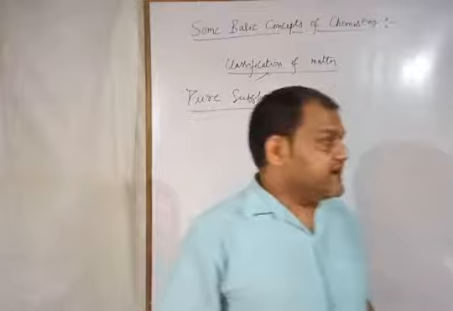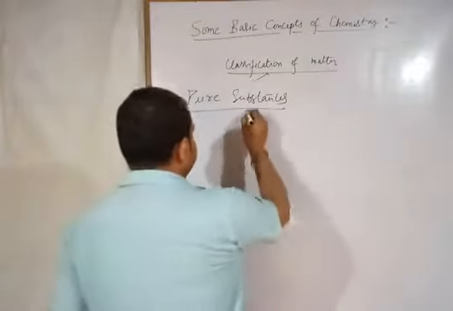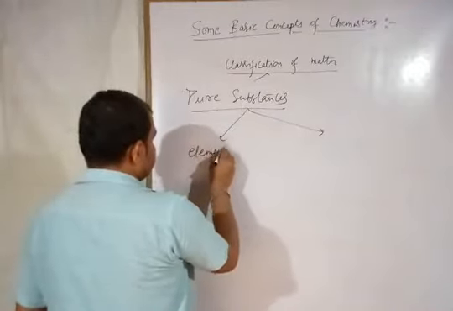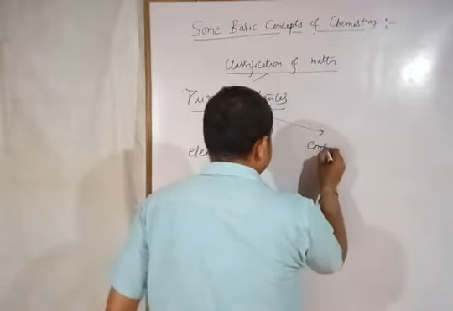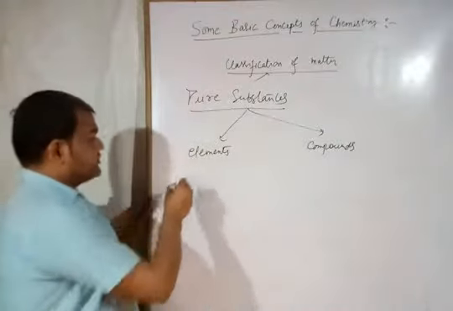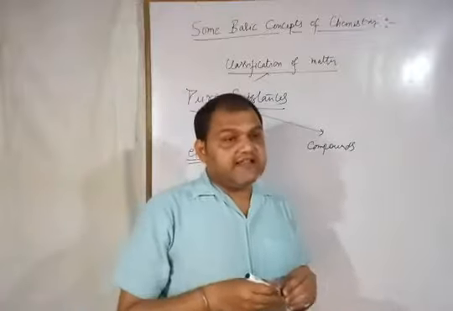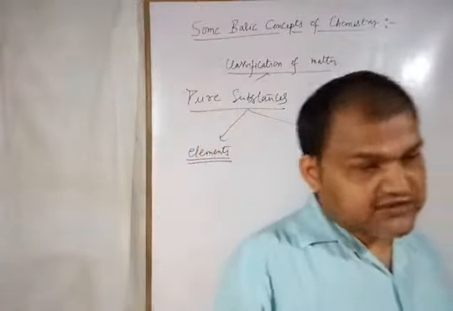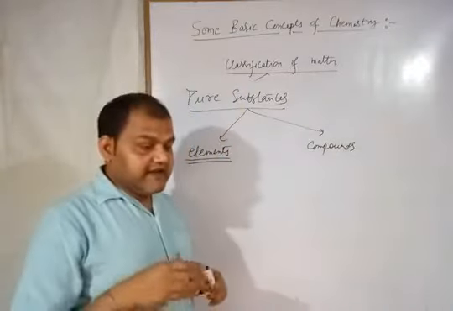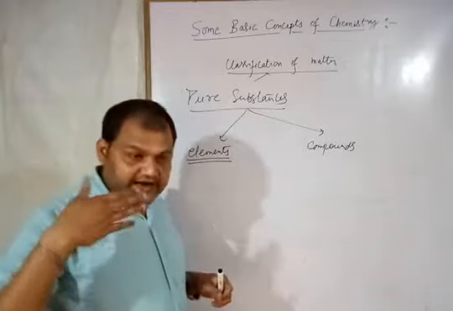All right. So in pure substances we study two things: elements and compounds. All right. So first of all, I'm talking about the elements. Element क्या होता है? Element is the smallest, you can say, unit of the matter. The smallest unit of the matter is known as the element, and element is made up of identical, or you can say same, or you can say one kind of particles.